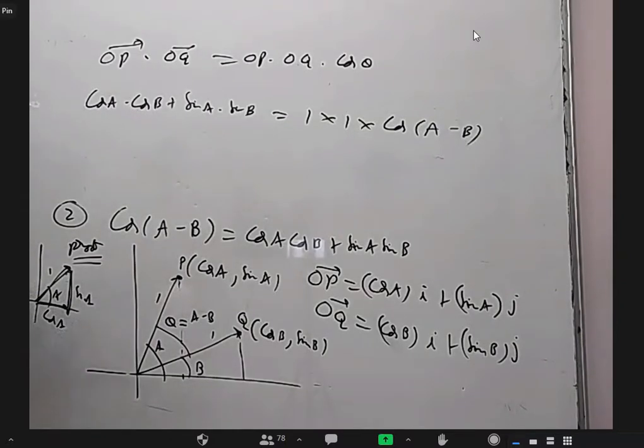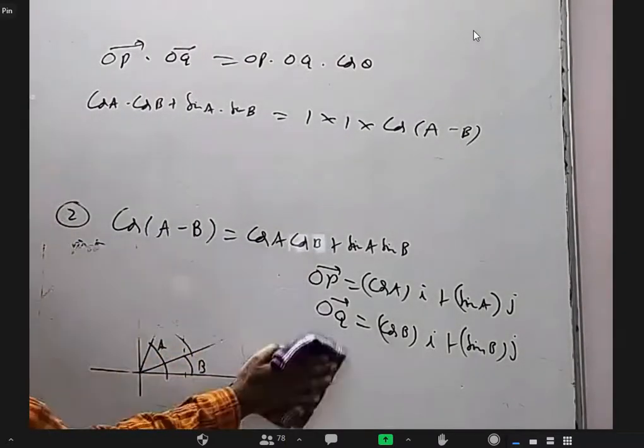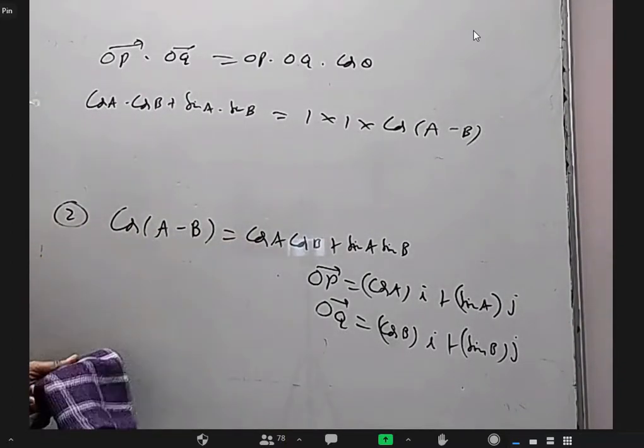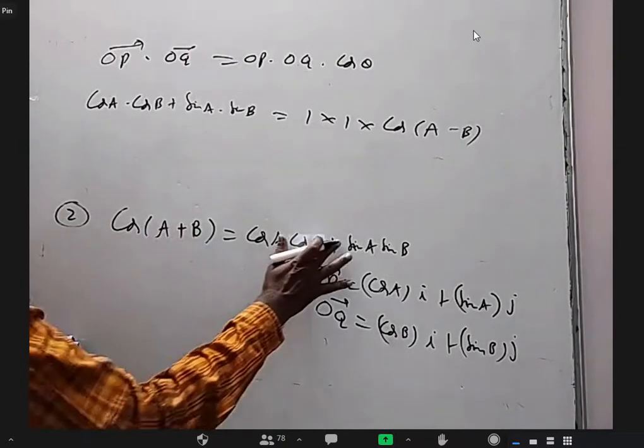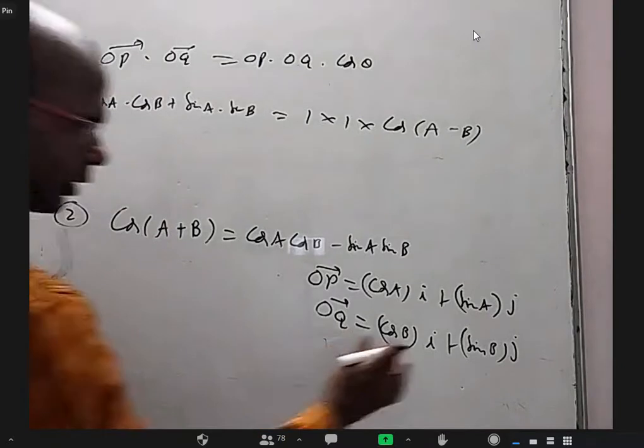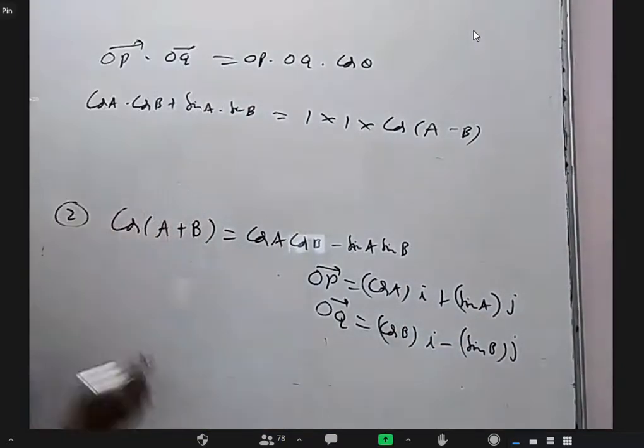Yes, that will be good. Actually, in this formula, I can replace B with minus B and I'll get it. That's sufficient, but still, cos(A plus B) is cos A cos B minus sin A sin B. Here, minus will come. Let us see why.